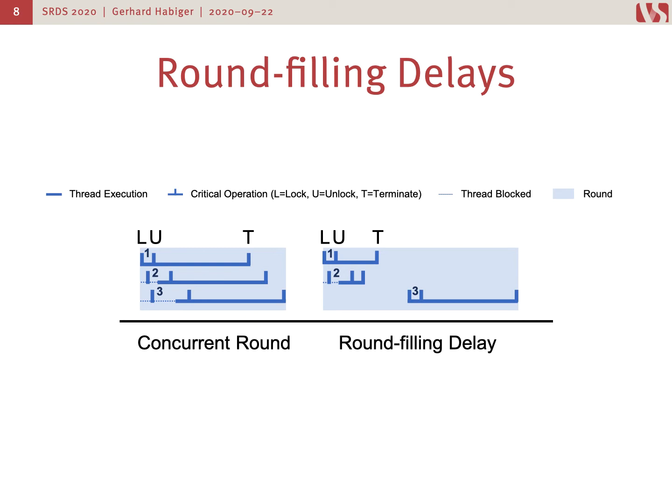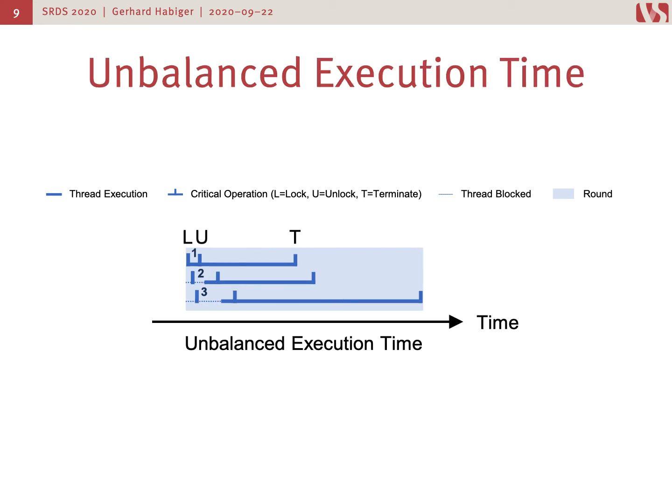In this particular case, we can see that if we had configured the scheduler to only use 2 threads per round, the round-filling delay would be mitigated completely, but we would also leave some performance on the table in rounds where all threads are present. So in summary, the configuration of how many threads are included in a round has a big impact on performance. Allowing a large number of threads per round might increase concurrency, while on the other hand, it might increase the risk of round-filling delays.